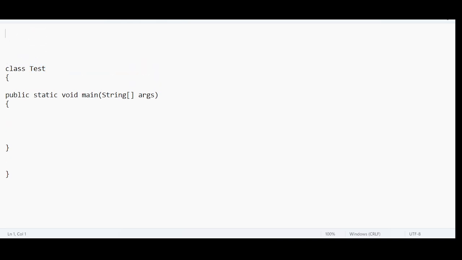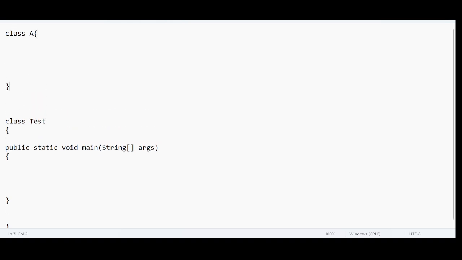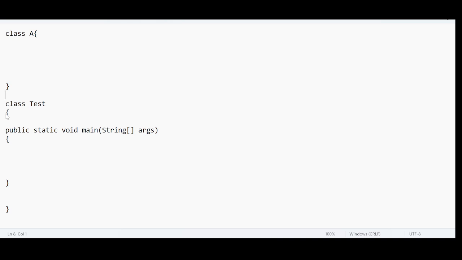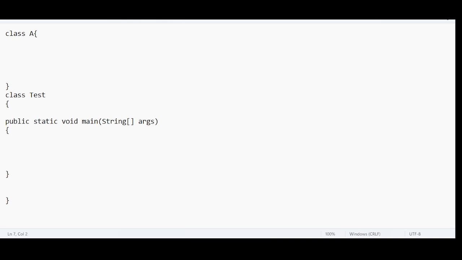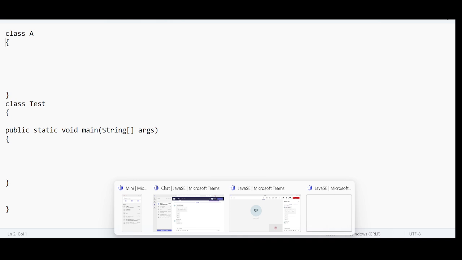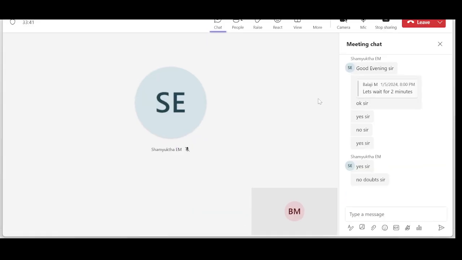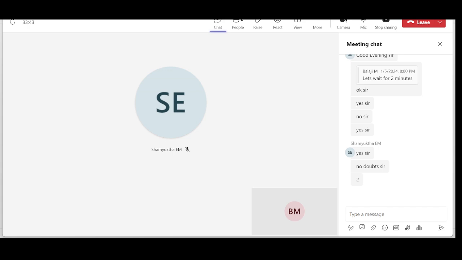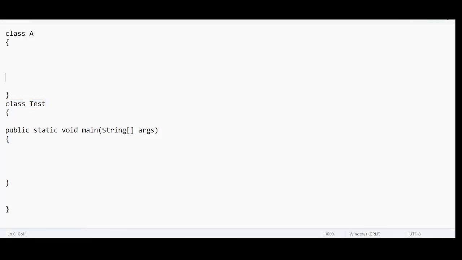Now my question is, I have another class, class A. In this Java snippet, I have two classes, class Test and class A. How many dot class files will be generated when I start the compilation? You can just type in the chat box. Two. Exactly correct. Two dot class files are going to be generated.